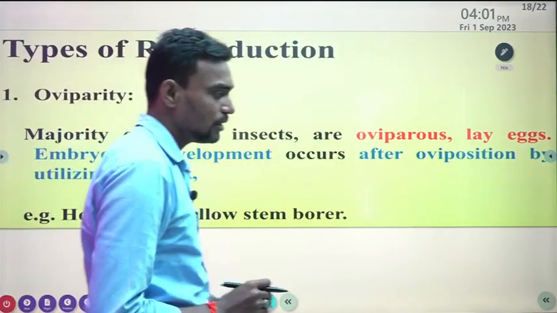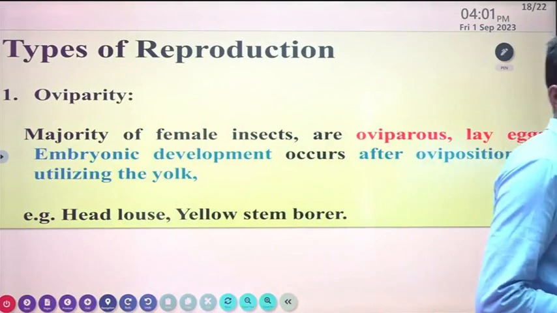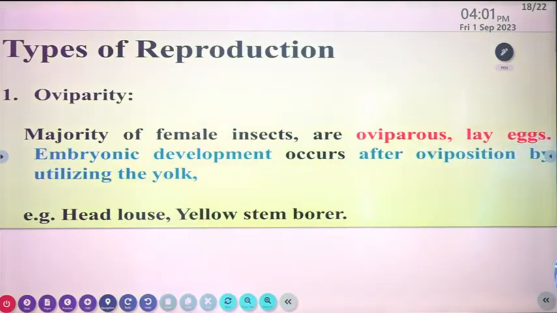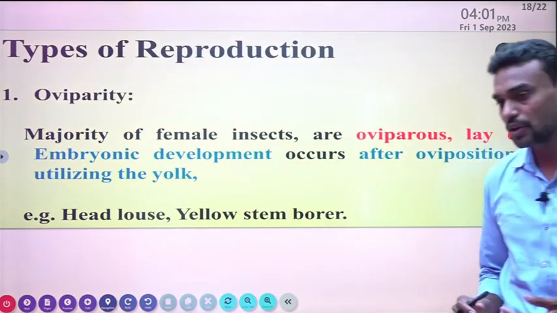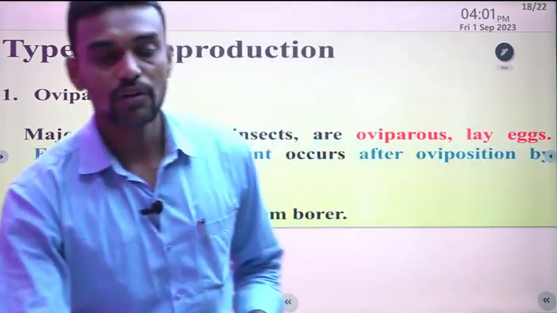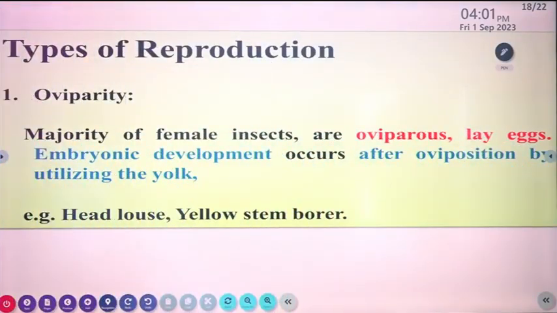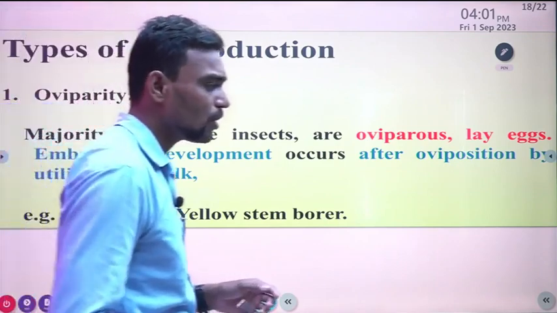Then how actually does reproduction take place? I told you initially the types of reproduction itself. There are kinds of reproduction on the basis of mating happening or transfer of sperm, either not or yes.